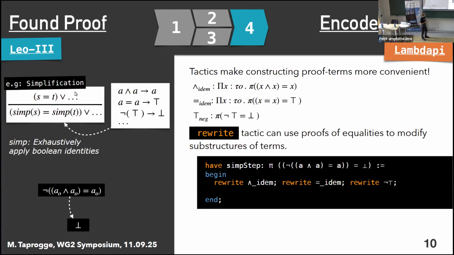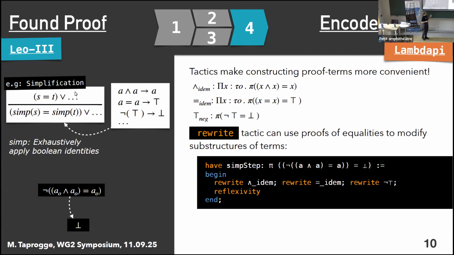So here you can see we have a proof script. What we're trying to prove now is that the left-hand side, which corresponds to the original term, is equal to bottom, which is the simplified term. And then the application of the rewrite tactic for all of our identities is going to reduce this term on the left-hand side to bottom as well. So basically, this leaves us with the obligation of proving that bottom equals bottom, and lambda pi can automatically do this if we use the tactic reflexivity.